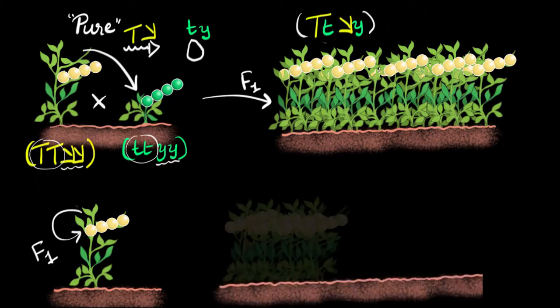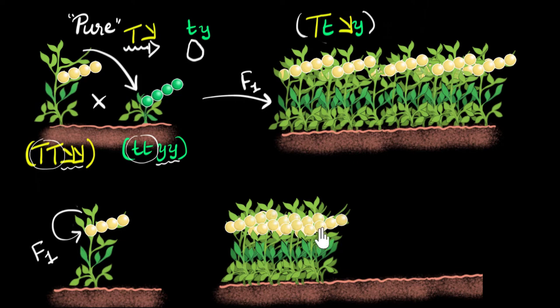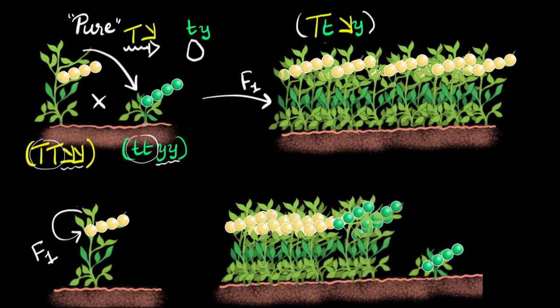And you know what he gets? He gets a lot of tall plants with yellow peas, which may not be all that surprising. He gets some short plants with green peas, again may not be surprising, but this is the surprising part. He also gets some tall plants with green peas and some short plants with yellow peas. Ooh, this is interesting because now we're getting new variations. We're getting tall plants with green peas and short plants with yellow peas. What could this mean?